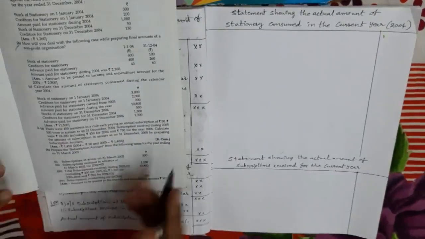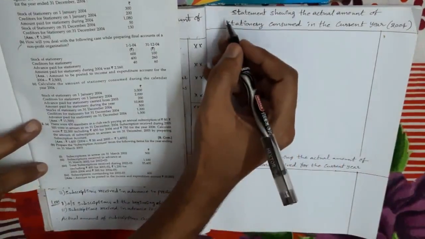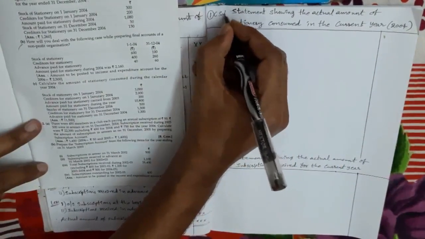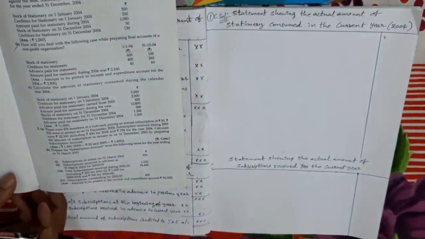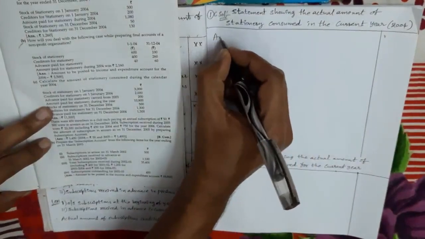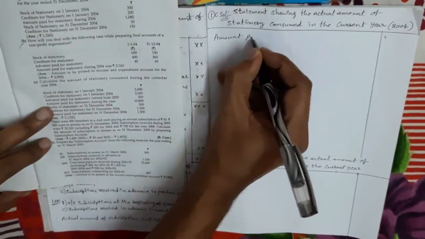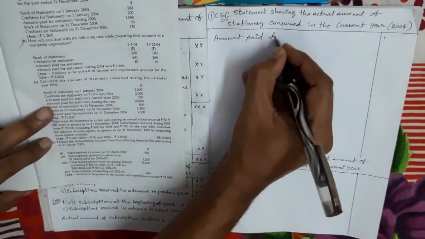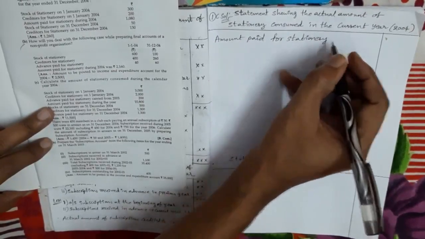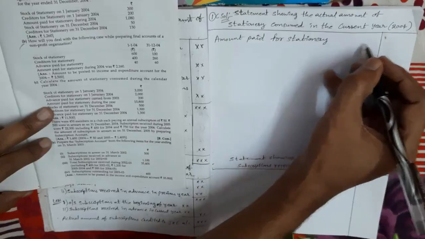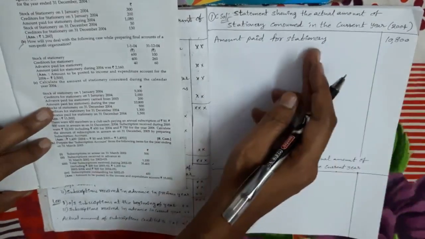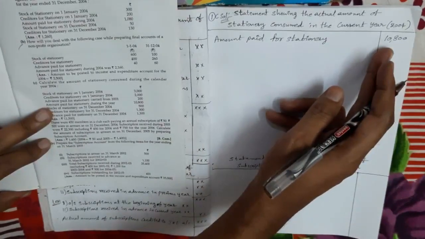Here I prepared the statement to do this problem, 1C. First I am taking the amount paid for stationery during the year, 10,500.